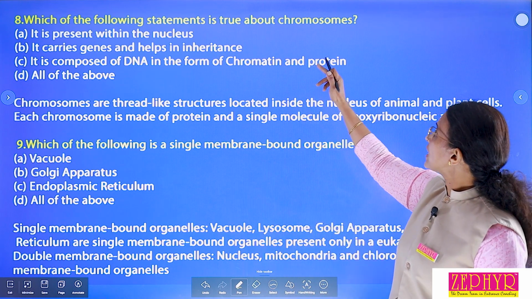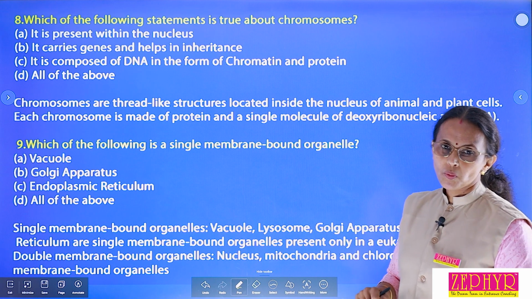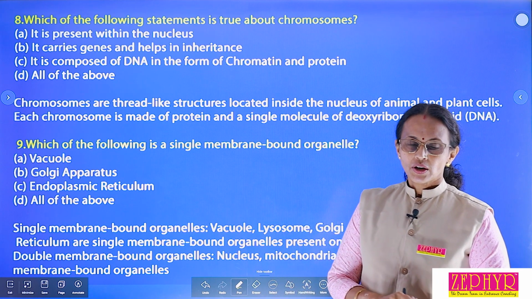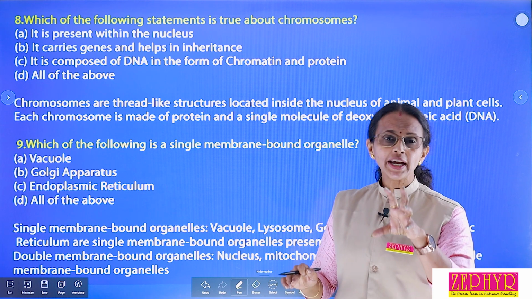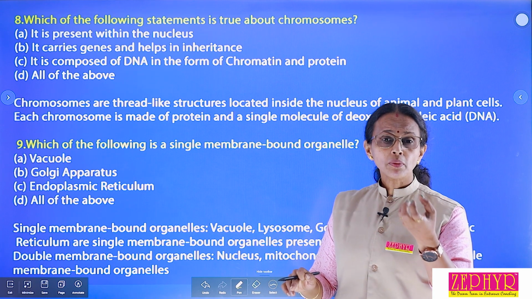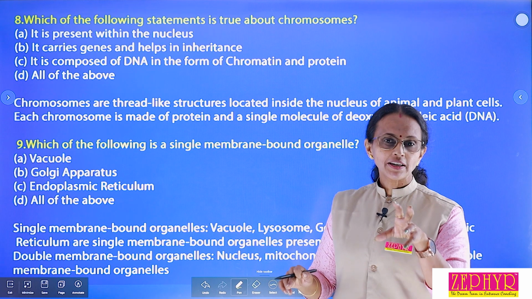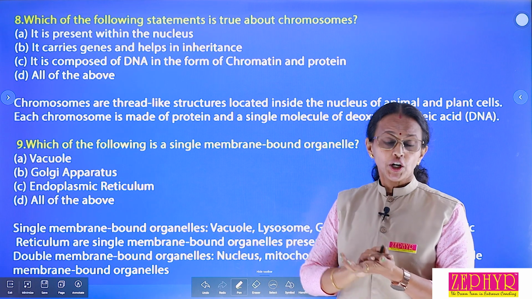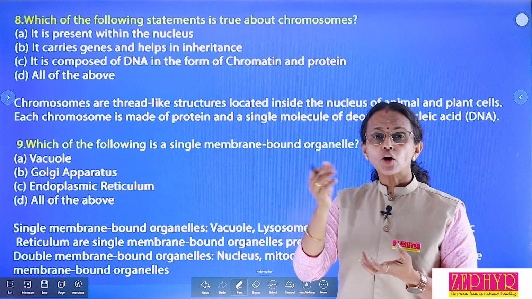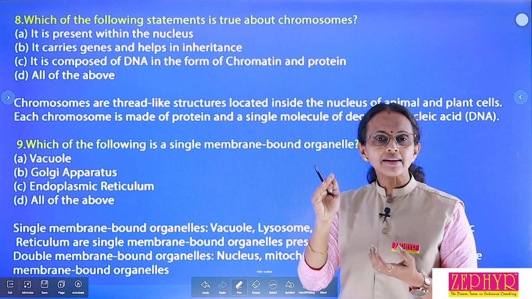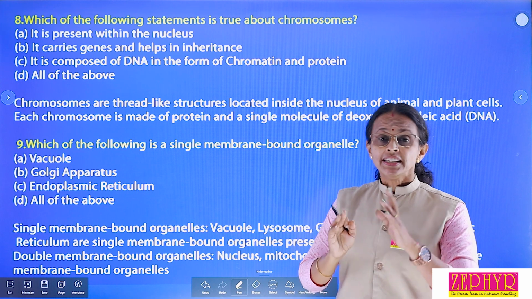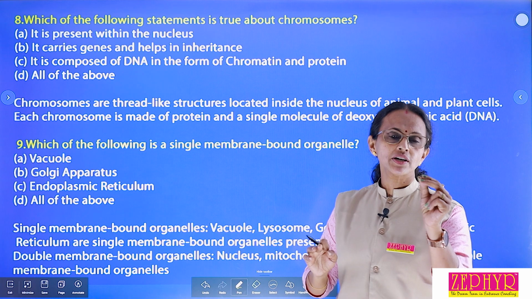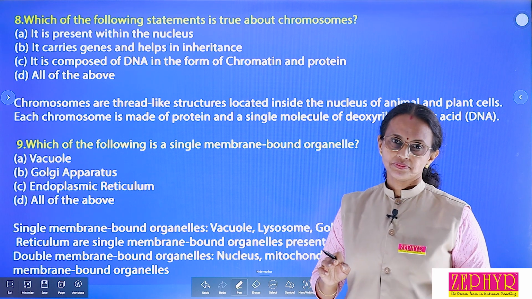Okay. Then 8th question. Which of the following statements is true about chromosome? What is a chromosome? Where is it present? Chromosomes are made up of chromatin fibers. Chromatin fibers means DNA, genetic material, which is present inside the cell. During cell division, the chromatin fibers coil and condense to form chromosome. Each chromosome consists of 2 chromatids and a central constriction known as centromere.